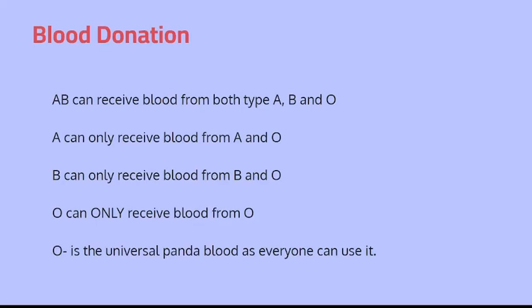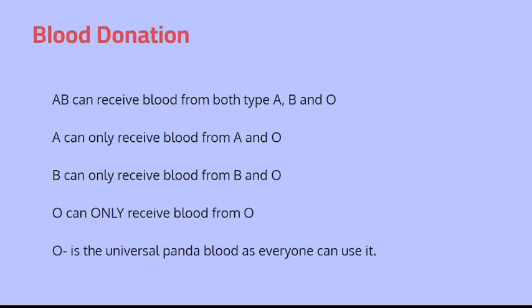A can only receive blood from A and O. Break it further: A positive can receive blood from A positive, A negative, O positive, O negative, and A negative can only receive blood from A negative and O negative. B is the same as A, so we don't talk about it. But O can only receive blood from O.